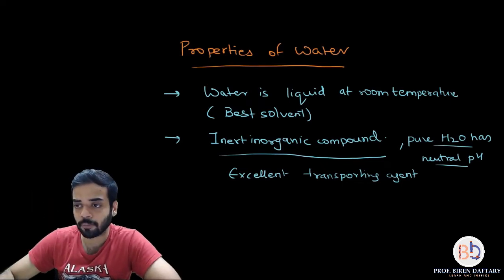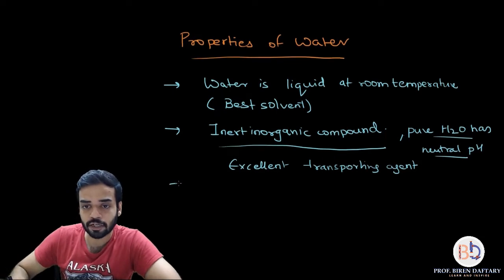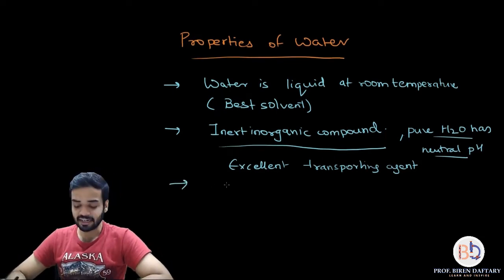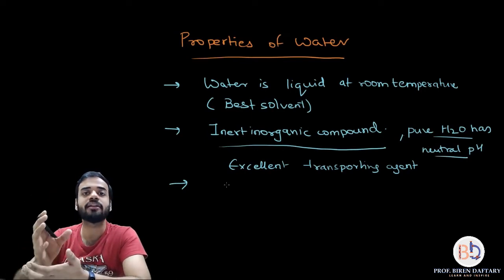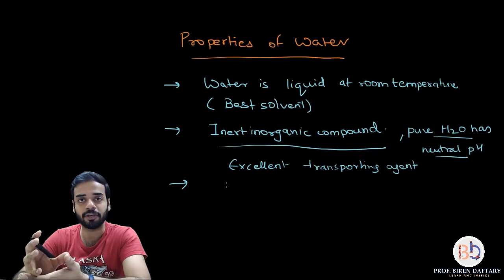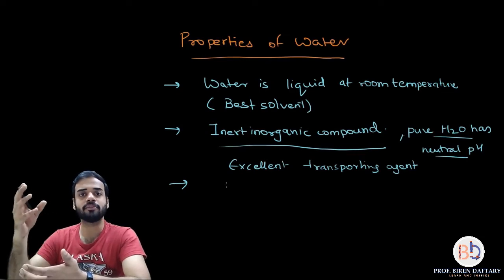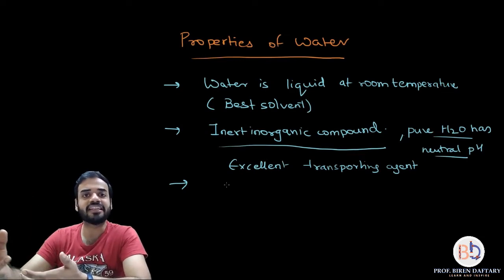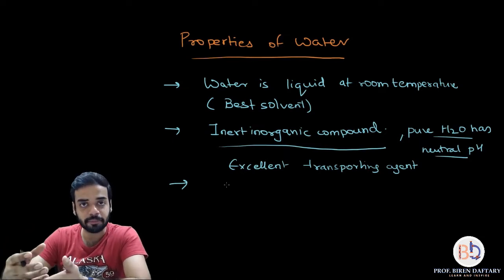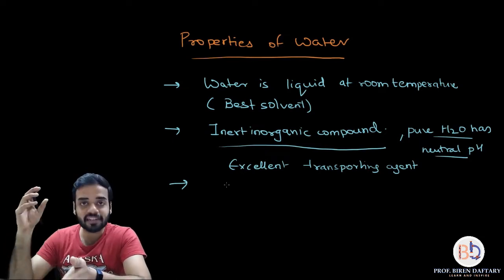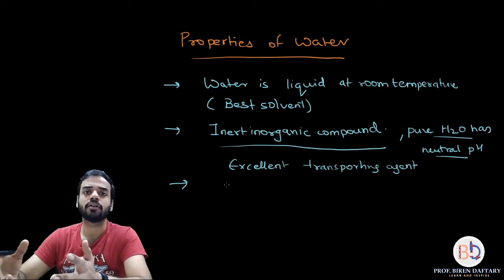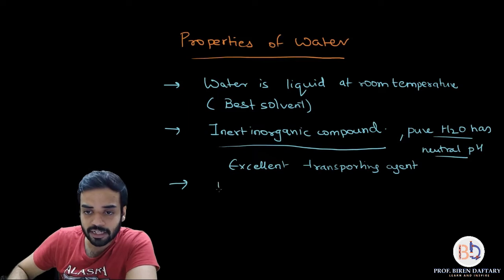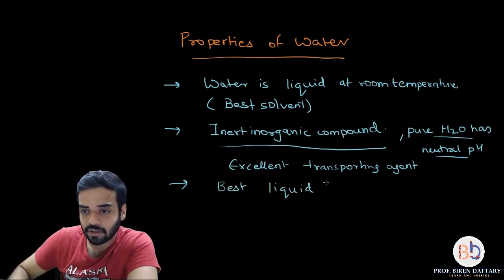Coming to the third property, which is very important for the plants, water is the best liquid medium for all the biochemical reactions which are occurring in the body. All the metabolism reactions which are occurring require an aqueous or a liquid medium, and for that the best liquid is water. Why is it the best liquid? Because I have already told you, it is inert. Okay, so I will write down over here, best liquid for biochemical reactions.